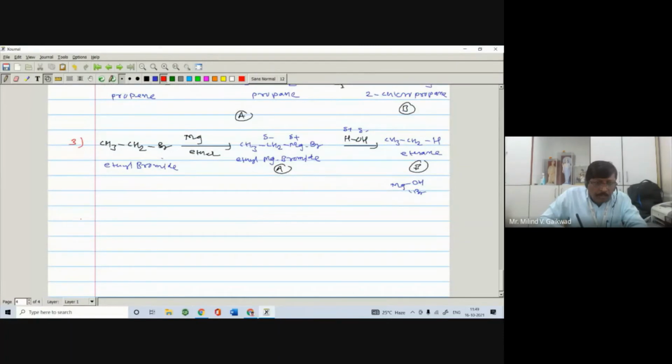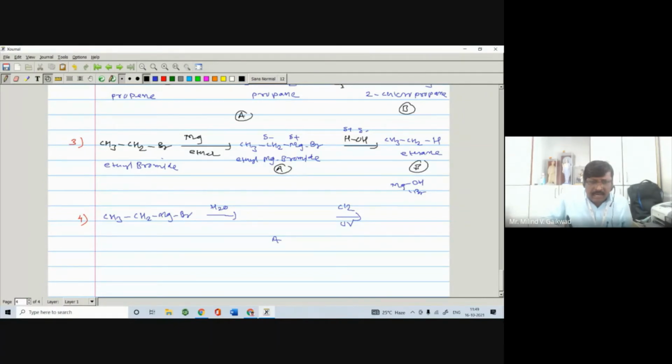So number 4. In number 4, again I will take such type of example, that is CH3, right? There is a CH3, then CH2, MgBr. It reacts with water, H2O. You are getting compound A. Compound A further reacts with Cl2, chlorine, in the presence of UV light. So very simple. Just now we have taken the example.